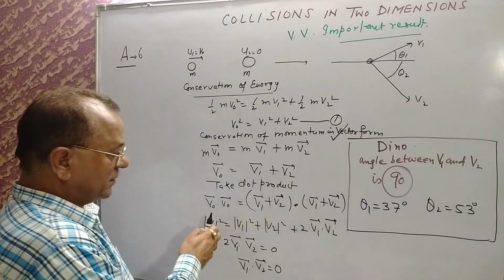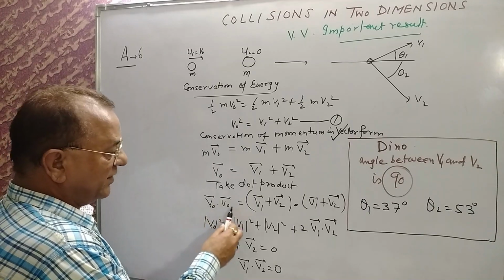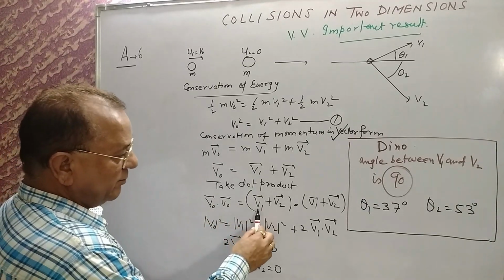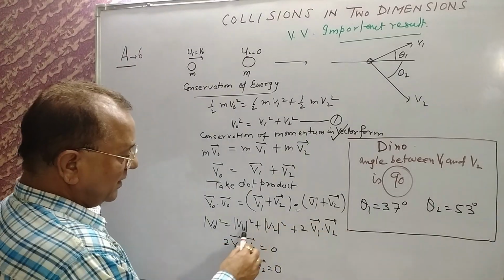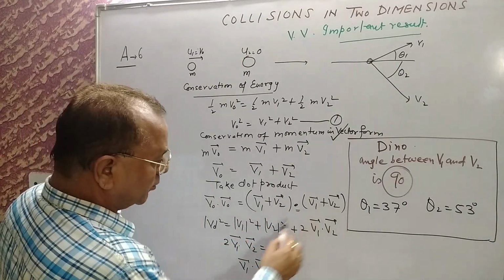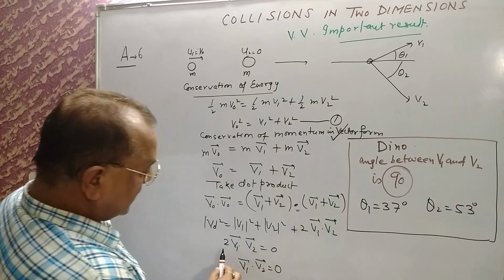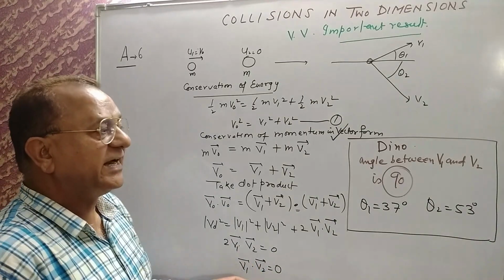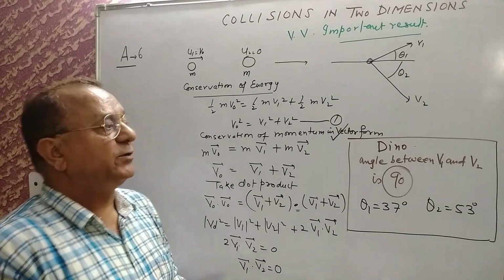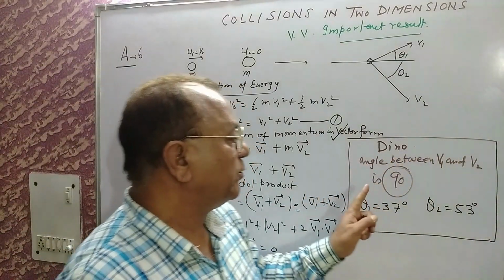Take the dot product: v0 dot v0 equals v0 square, equals (v1 plus v2) dot (v1 plus v2), which is v1 square plus v2 square plus 2 v1 dot v2. This gives you 2 v1 dot v2 is equal to 0, so v1 dot v2 is equal to 0. That is, the angle between v1 and v2 is 90 degrees.